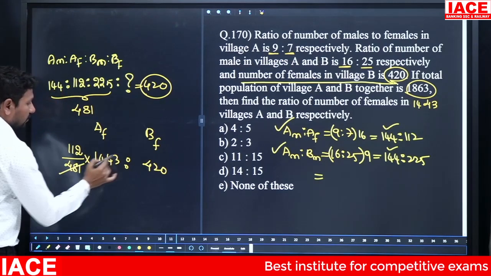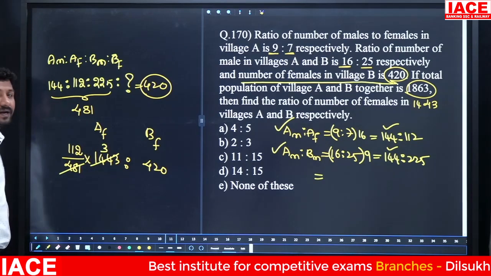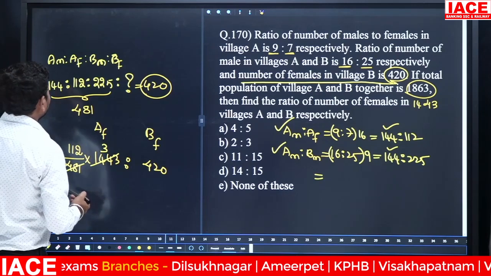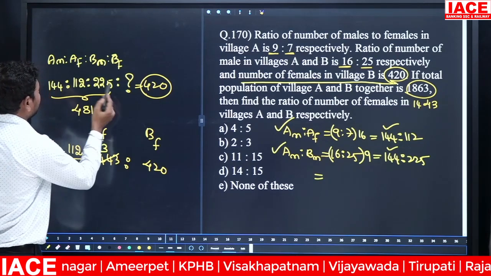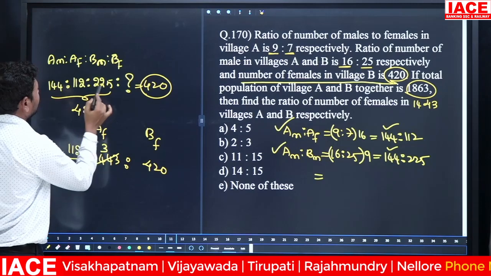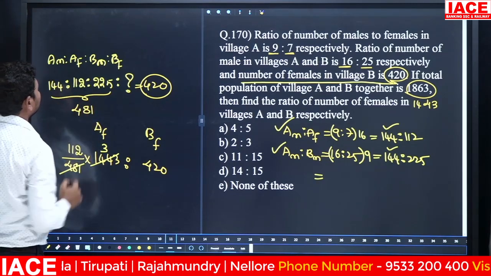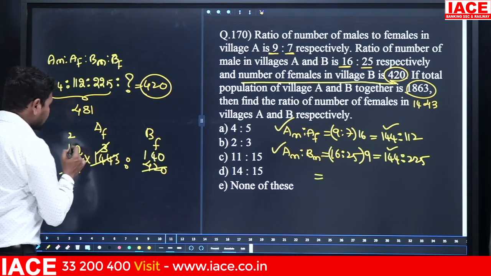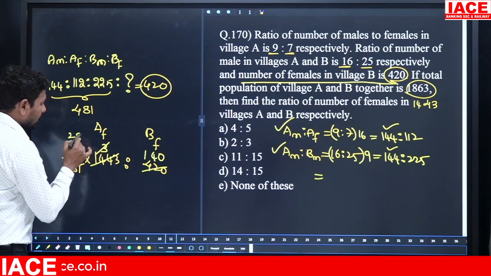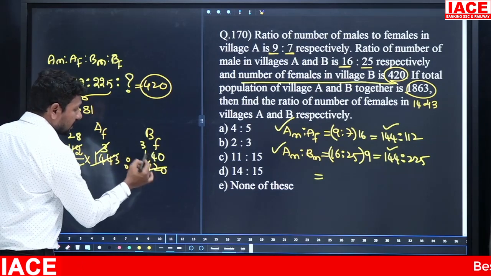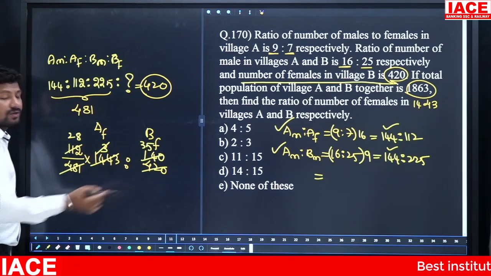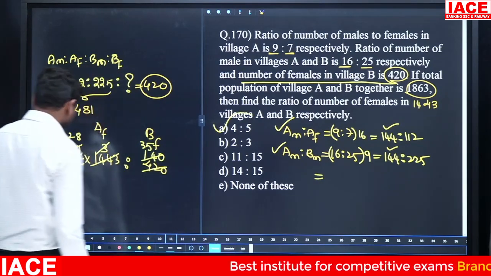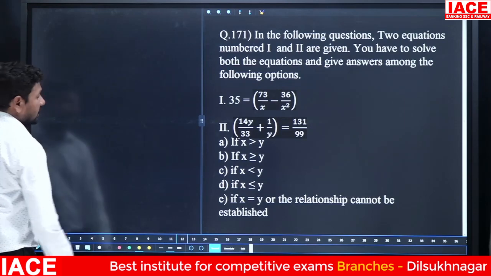Here 481 to 1443 is 3 times. And next, here the value is 5 plus 2 is 7, 7 plus 4 is 11, and 2 plus 1 is 3. 4 2s are 8, and 4 3s are 12, and 4 5s are 20. 35 and 25 both will be cancelled with 7, 7 4s are and 7 5s are, then the ratio is 4 to 5, option A. Let's check the next question.